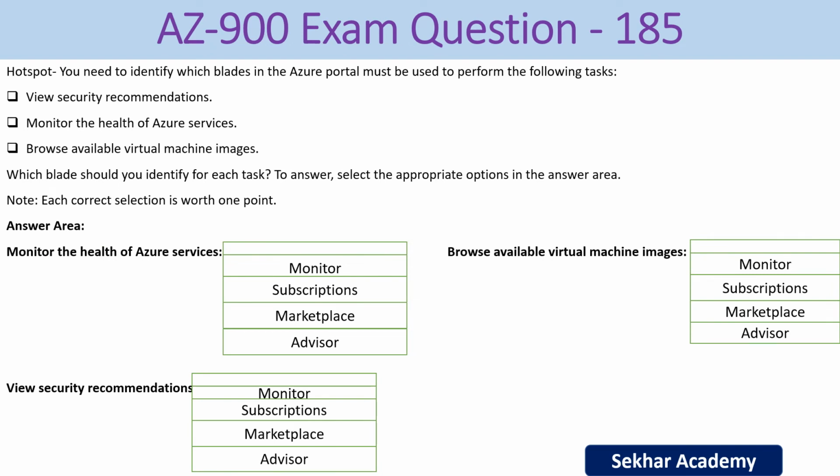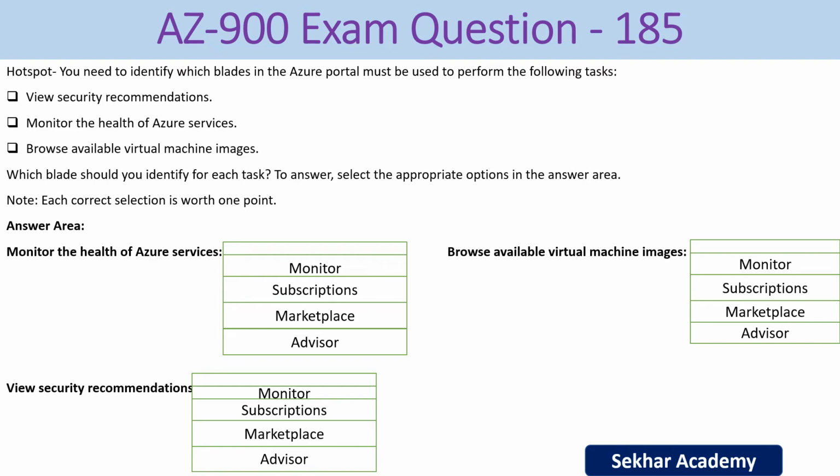AZ-900 exam question number 185. Hotspot here. You need to identify which blades in the Azure portal must be used to perform the following tasks. The tasks we have here: view security recommendations, monitor the health of Azure services, browse available virtual machine images. Which blade should you identify for each task? To answer, select the appropriate option in the answer area. Each correct selection is worth 1 point.